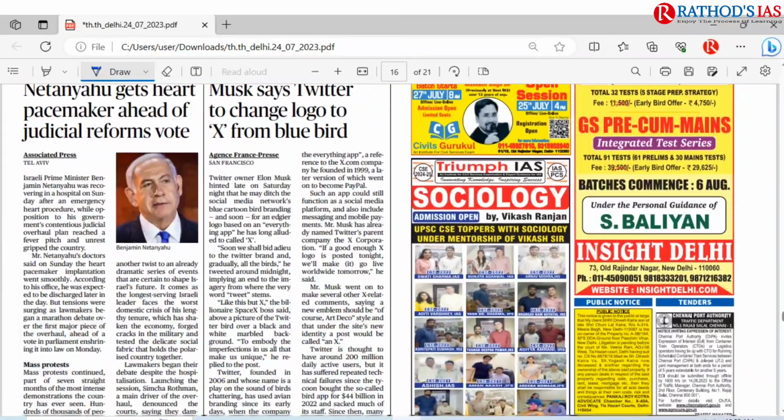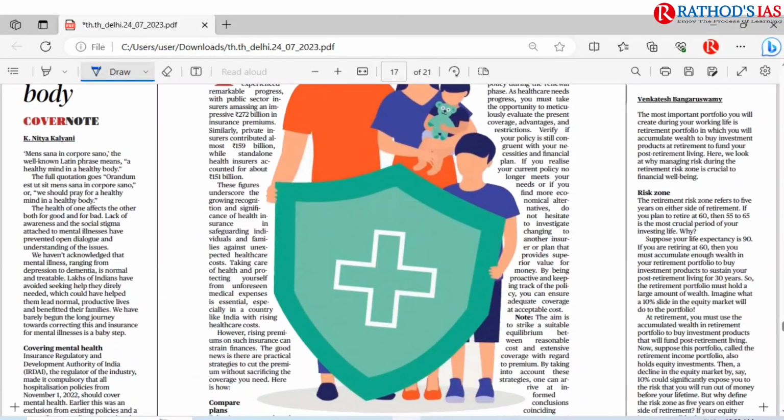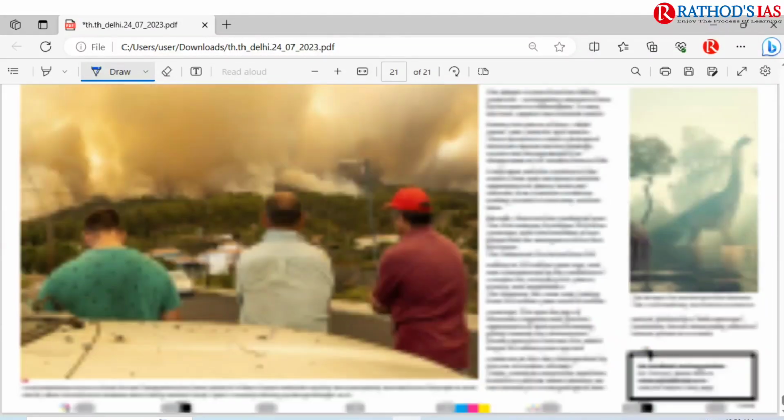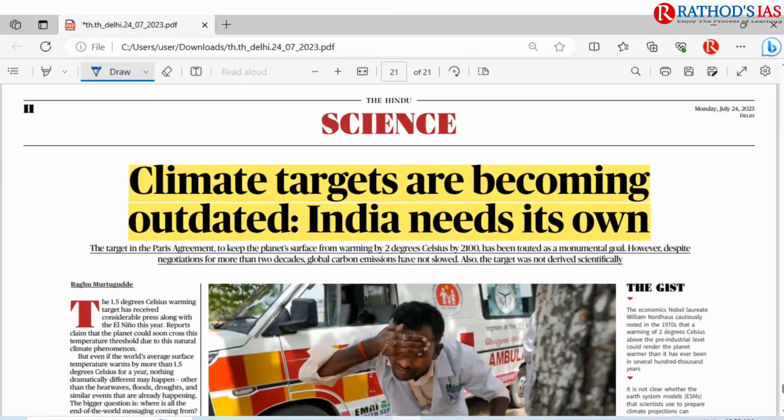And in the world page, there is nothing much important. And if you move on to the last page, that is the back page, there is an article regarding climate targets. So go through this article once. So these are some important articles that appear in today's Hindu newspaper. So by this I am concluding.